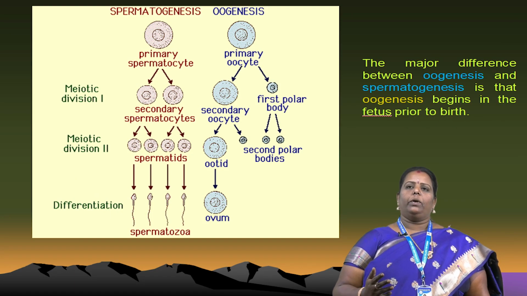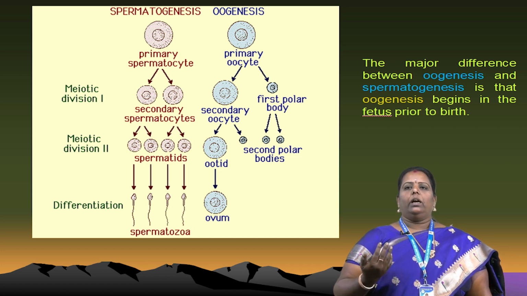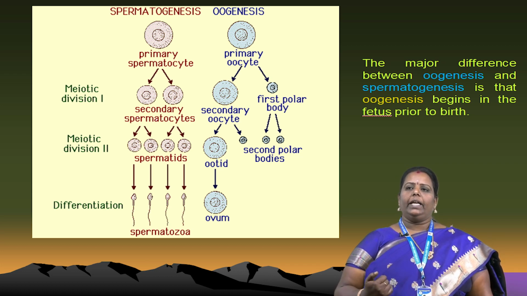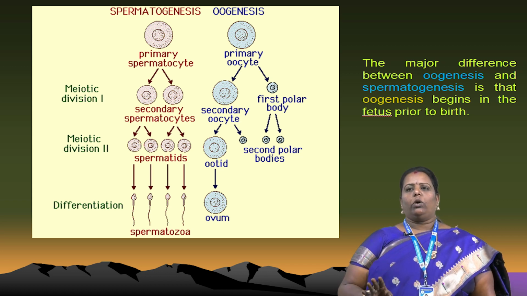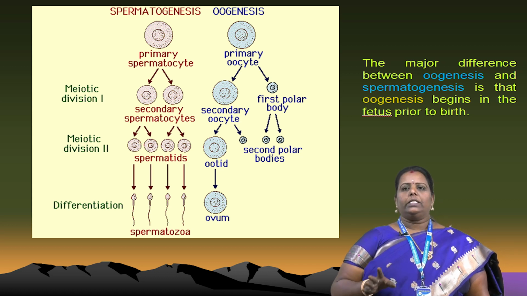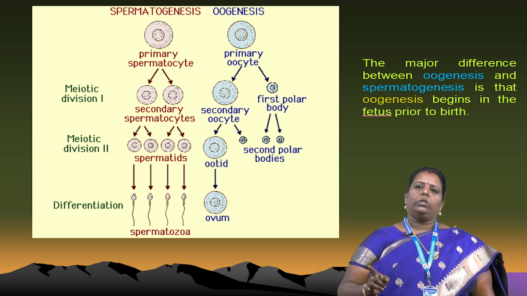We have to know what is meant by spermatogenesis and oogenesis. The picture shows it very clearly. The major difference between oogenesis and spermatogenesis is this: oogenesis begins in the fetal period, before birth. So oogenesis starts in the mother's uterus. That is very important. That is the difference between spermatogenesis and oogenesis.